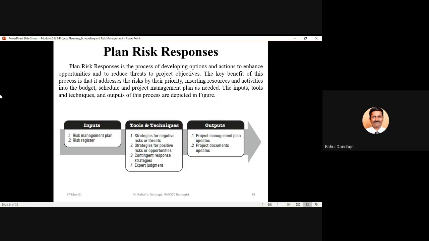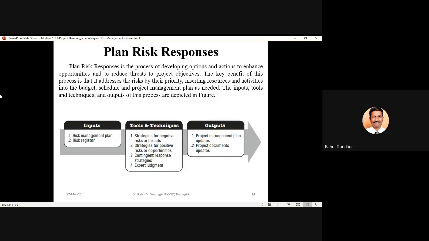So for planning risk responses, we should have the risk management plan in our hand, and we should have the risk register with us. The tools and techniques which we should apply are strategies for negative risk or threats, and strategies for positive risk or opportunities. So there are certain standard strategies. If the risks are negative, which are the strategies? If the risks are positive, which are the probable strategies? We should have them in hand, and then depending upon the situation, we should be able to decide which strategy we can apply for that particular negative or positive risk which is in place.